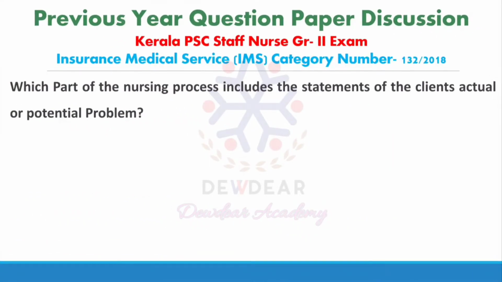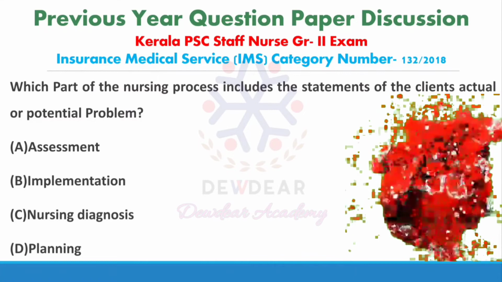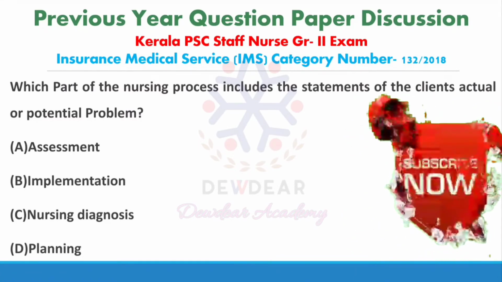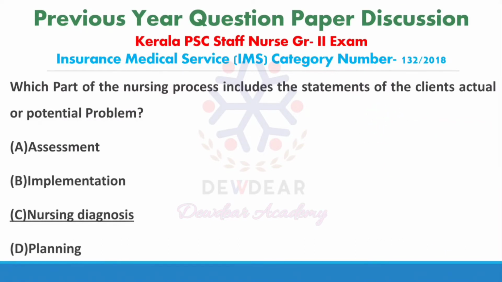Next question, which part of the nursing process includes the statements of the client's actual or potential problem? Options are assessment, implementation, nursing diagnosis, planning. Correct answer is nursing diagnosis.